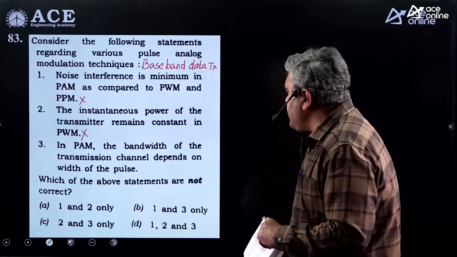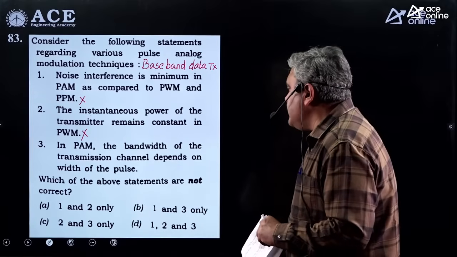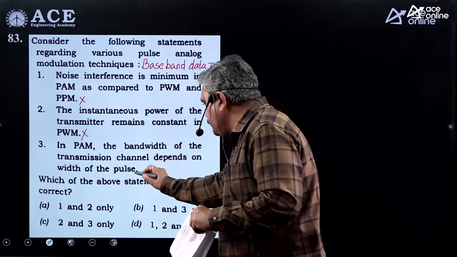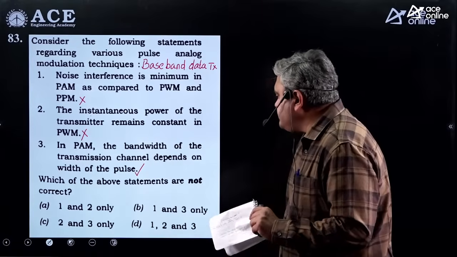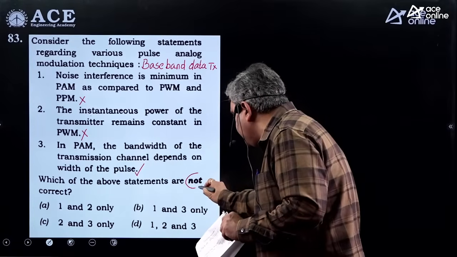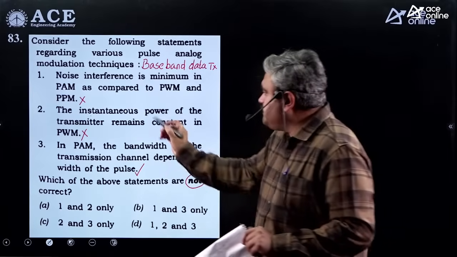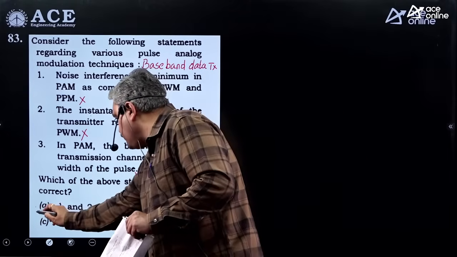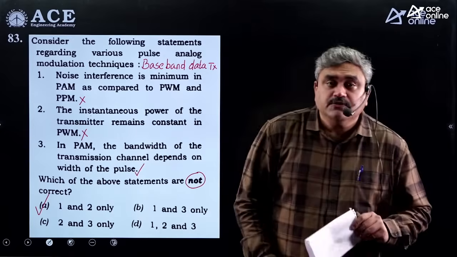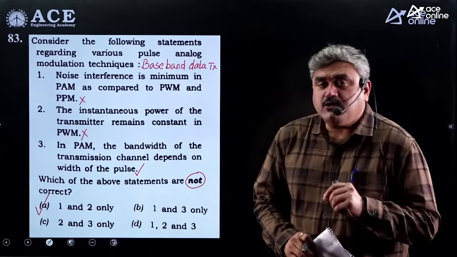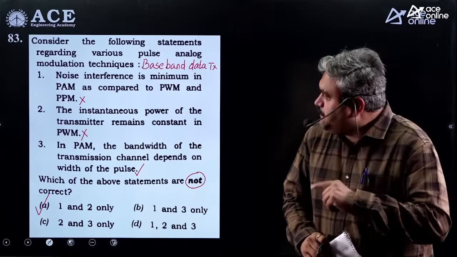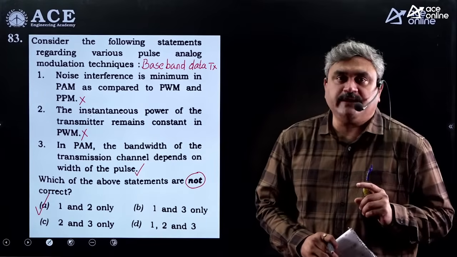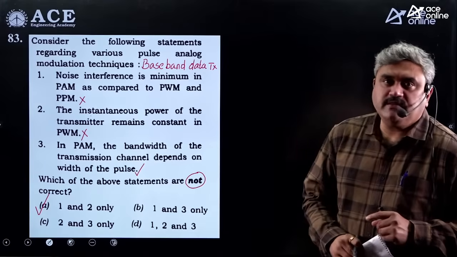Next, in PAM, the bandwidth of the transmission channel depends on the width of the pulse. Absolutely true. Bandwidth depends on RB. So what is he asking? Which of the following statements are not correct? Again, the same logic. Not correct means false statements. 1 and 2 are false statements. So very simple questions only, but you have to be very careful in attempting them. Only one time reading has to be done. If you keep on reading the same question 2-3 times, you will be wasting time. So that is how you have to score in these types of papers.